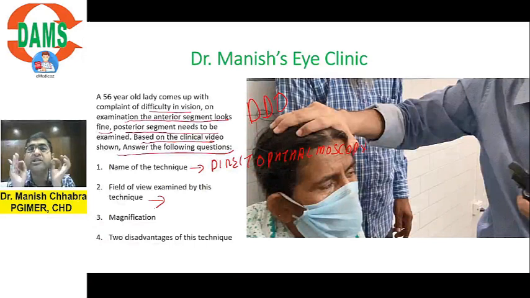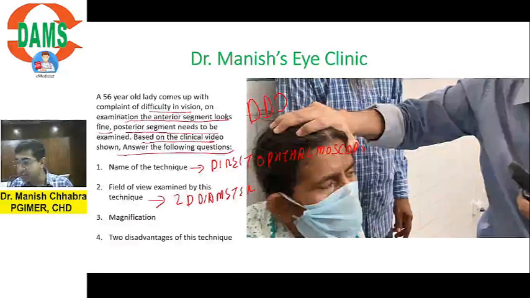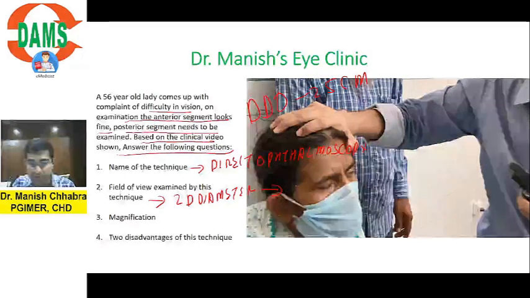Okay, field of view examined by this technique. The field of view is small. It is 2 disc diameter. So 1 disc diameter equals 1.5 millimeter. So 2 disc diameter equals 2 into 1.5, which is equal to 3 millimeter.